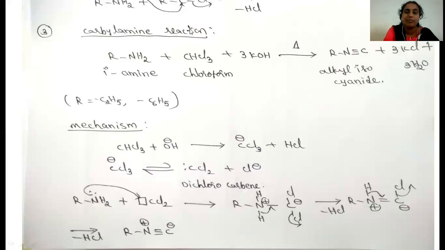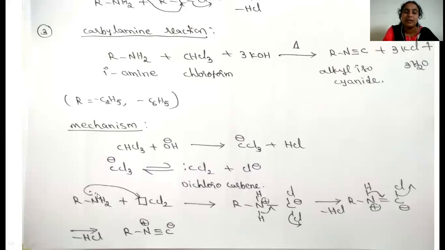This is about the carbylamine reaction. In this carbylamine reaction, primary amines, when they react with chloroform in the presence of a base, produce the alkyl isocyanide. So in this mechanism, first chloroform reacts with the base and the proton is removed, because it contains all the 3 minus I effect groups, which produces the trichlorocarbanion. This trichlorocarbanion is unstable, so by liberating Cl minus, it produces the dichlorocarbene. This dichlorocarbene is a neutral electrophile.